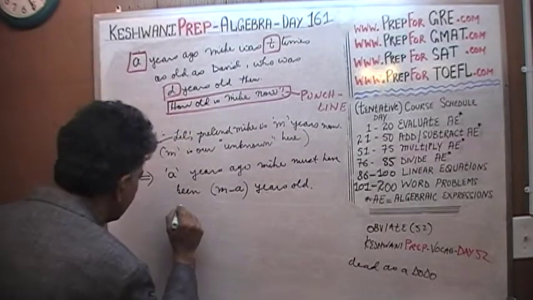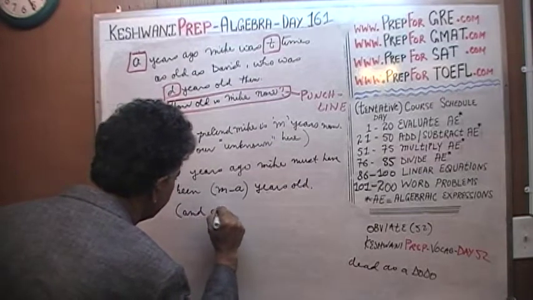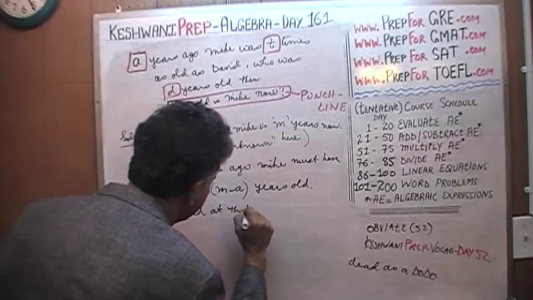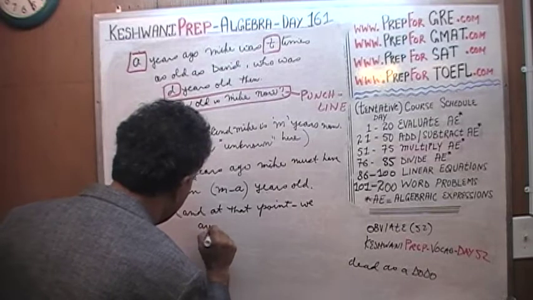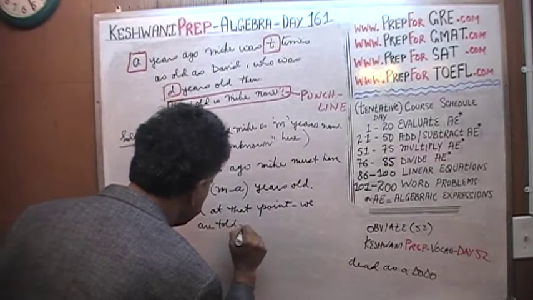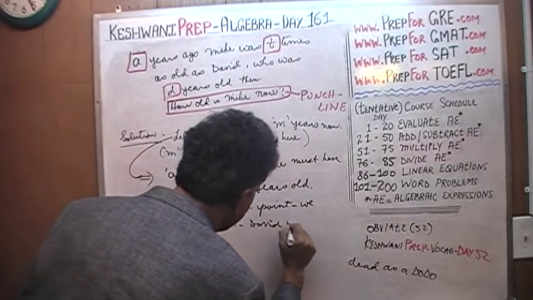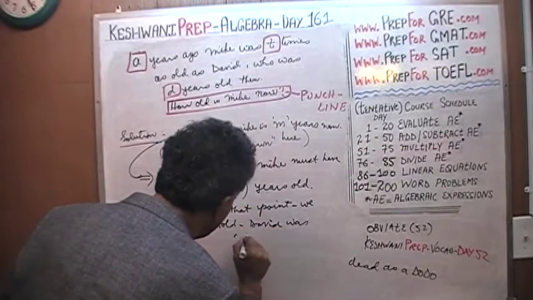And at that point we are told David was D years old.